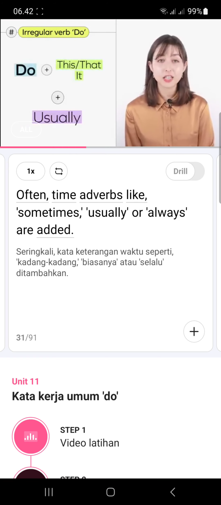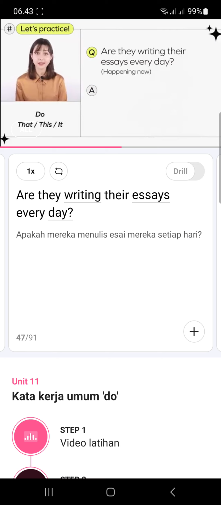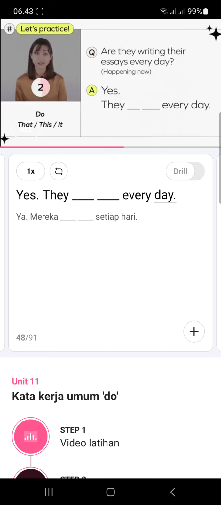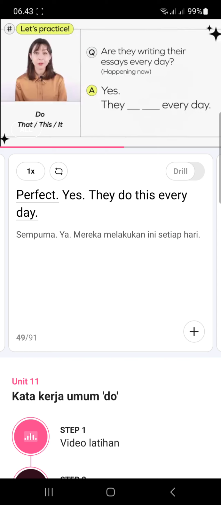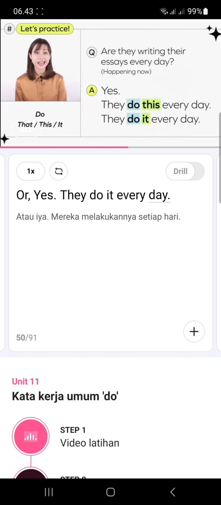Do you take a shower at night? Great. I usually do that at night. Or I usually do it at night. Are they writing their essays every day? Perfect. Yes, they do this every day. Or yes, they do it every day.